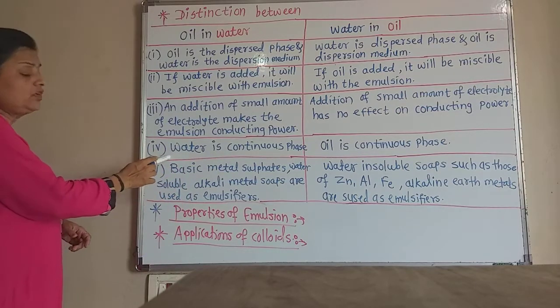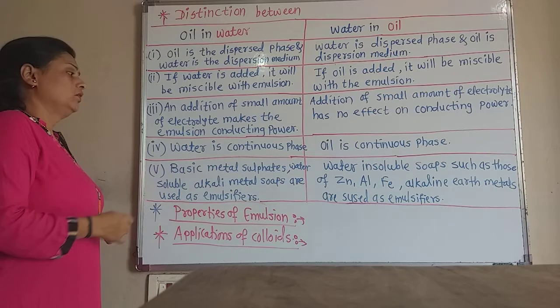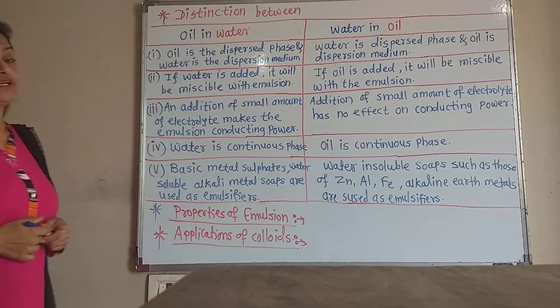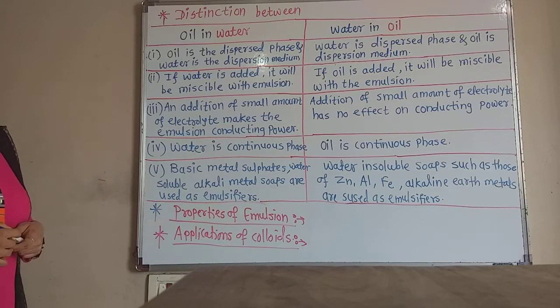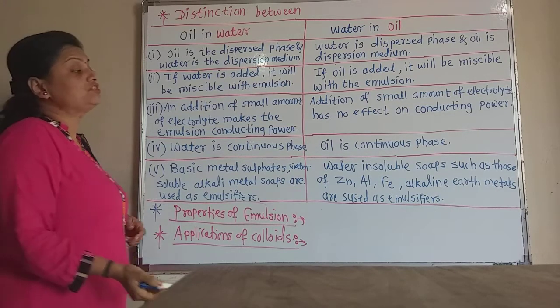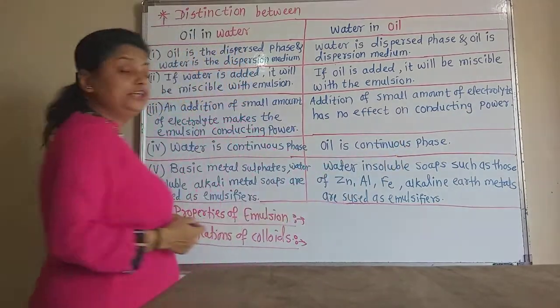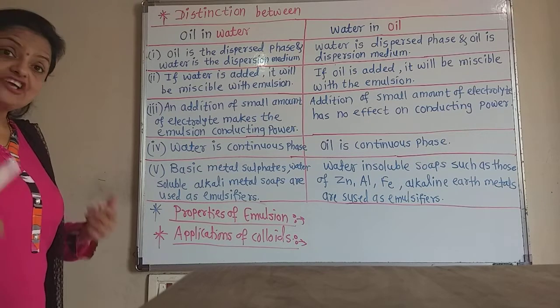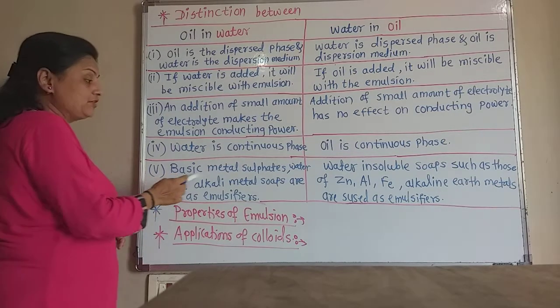Now the fourth difference is, water is the continuous phase in oil in water type of emulsion, because water is in the large amount, and in water in oil type of emulsion, oil is the continuous phase, because oil is in the large proportion. And the last difference is, the basic metal